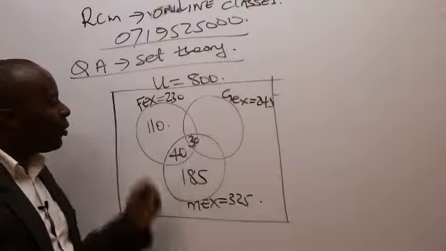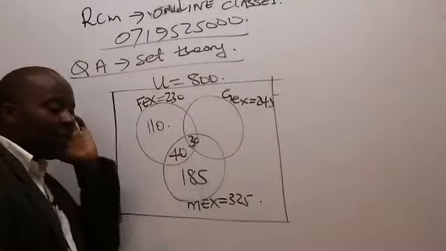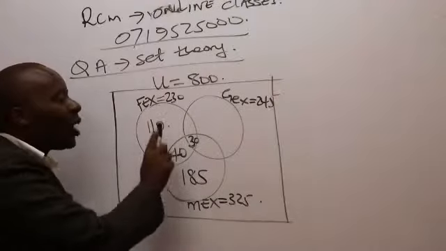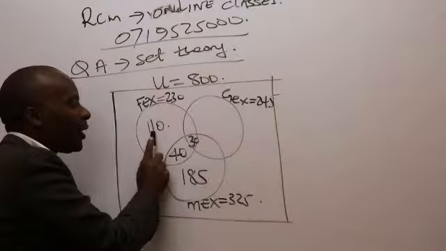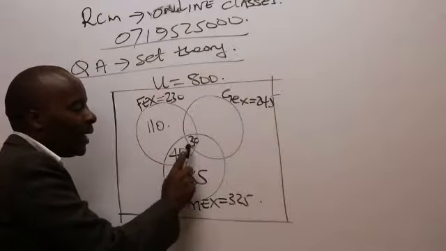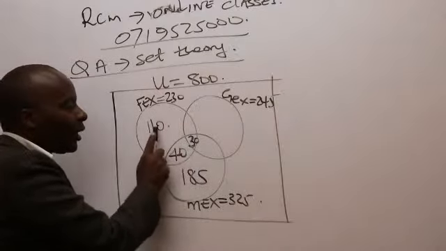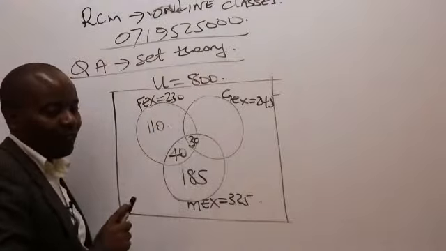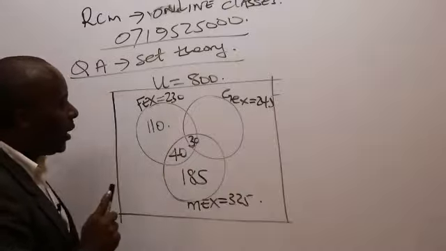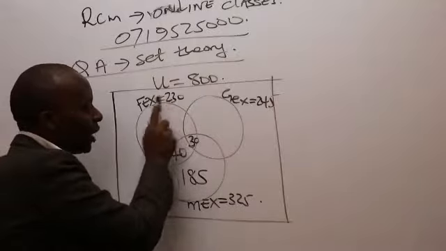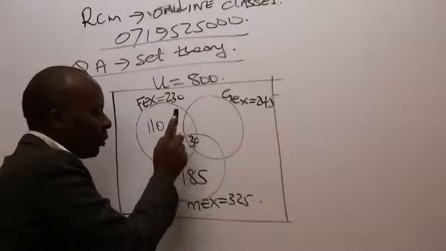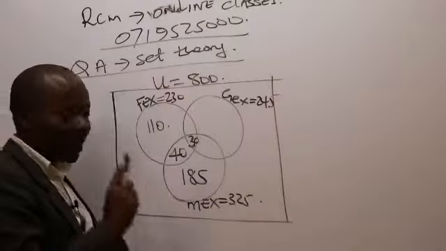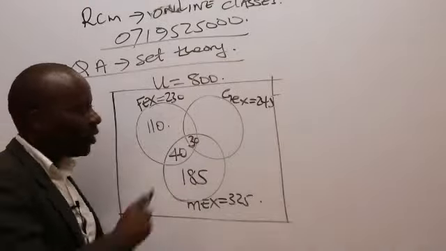So for fex to be able to get this space here, which is missing, I'll take, because I know the entire circle is 230, 230 minus 110 minus 40 minus 30. Because if you add this plus this plus this plus this x, they should equal 230. So somebody talk to me, what is 230 minus what we know for us to be able to get what we do not know? Please give me a figure for this space here.